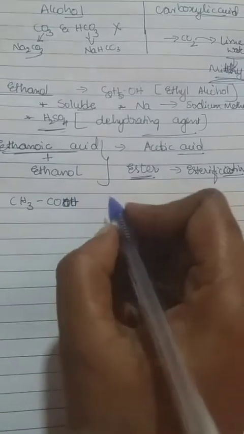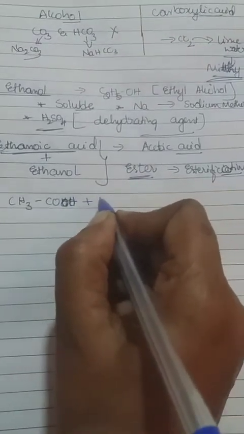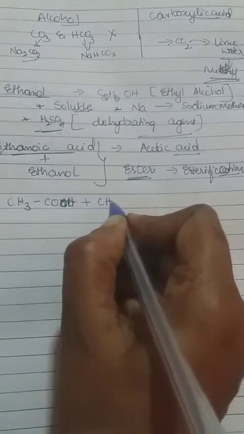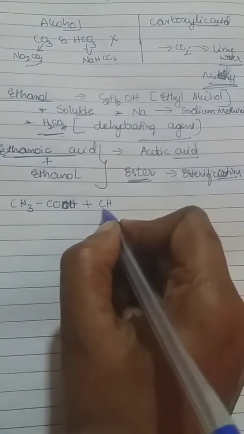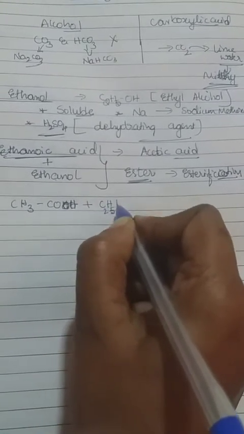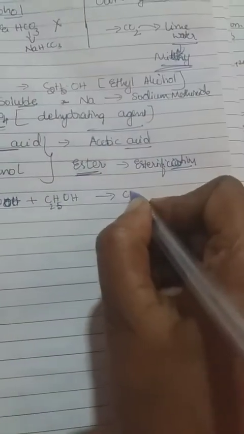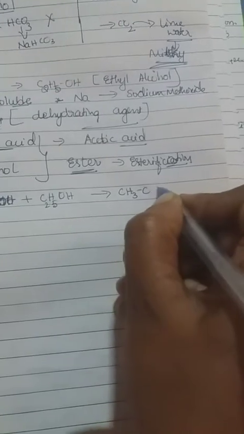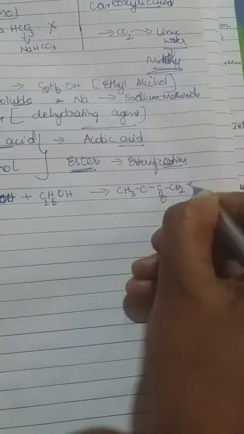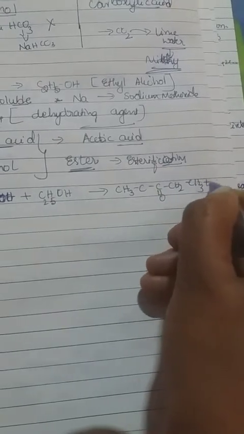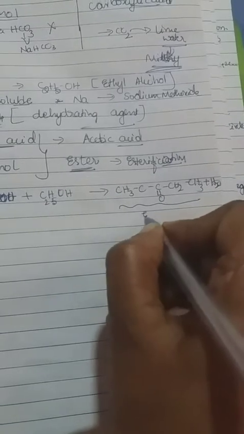CH3COOH reacts with the alcohol ethanol, C2H5OH, so that forms a compound, this is the ester, CH3C double bond O, OCH2CH3. This is called ester, plus water will be removed. So this compound is completely an ester.